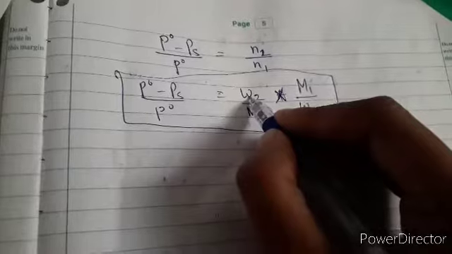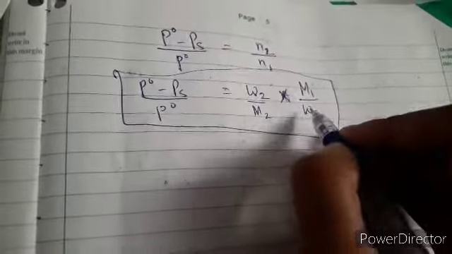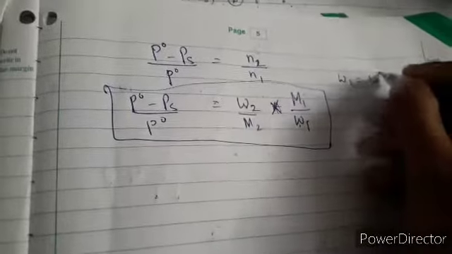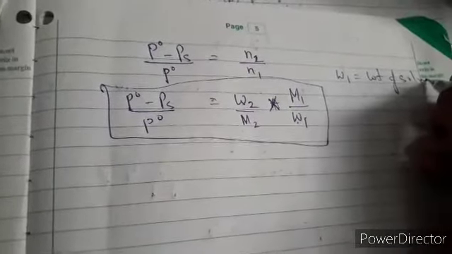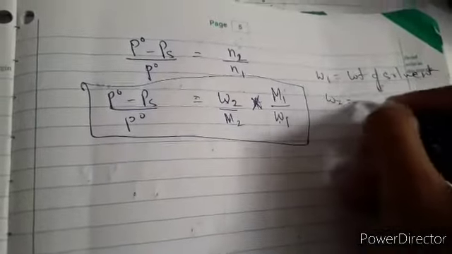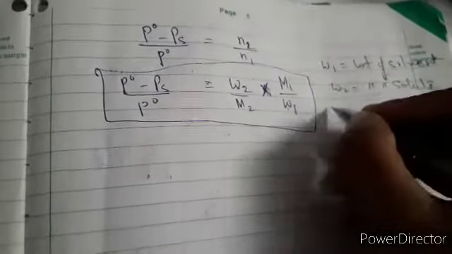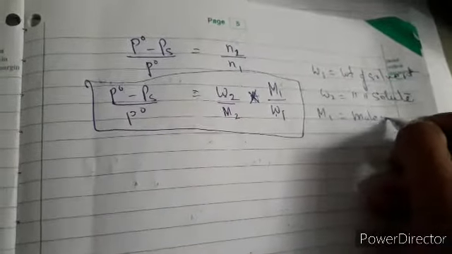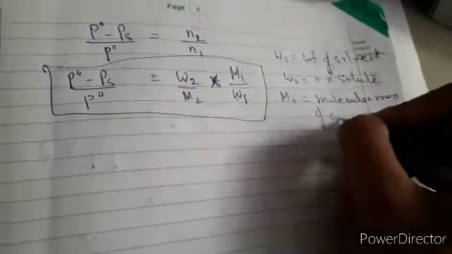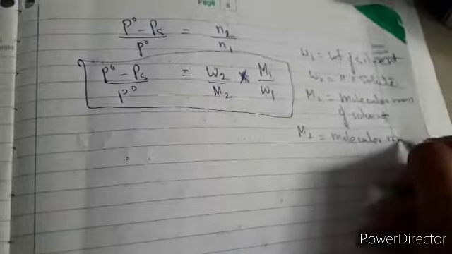Now you know these are the weight of solute, weight of solvent, sorry: W2 is the weight of solute, W1 the weight of your solvent, M1 the molecular mass of solvent, and M2 the molecular mass of solute. Right, now we have alternative methods also for it.